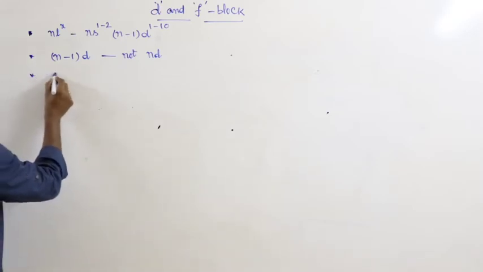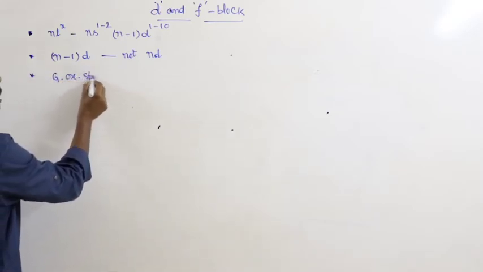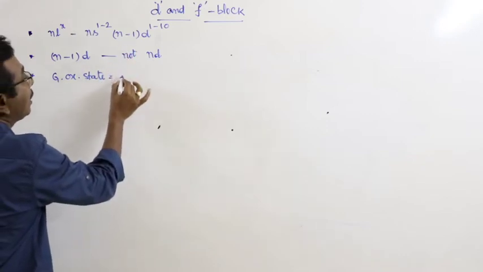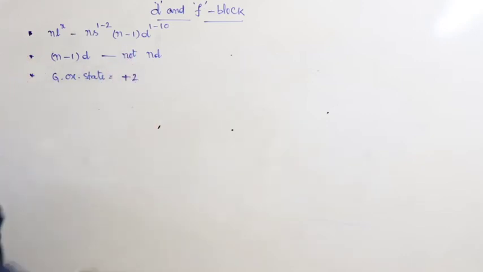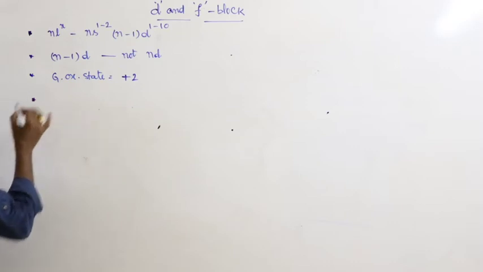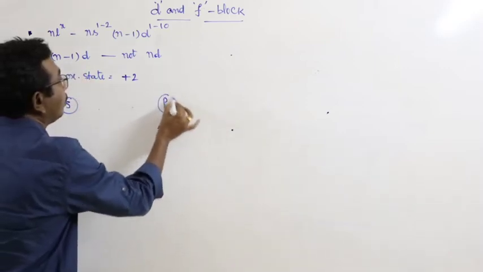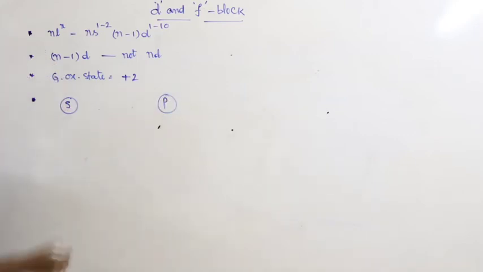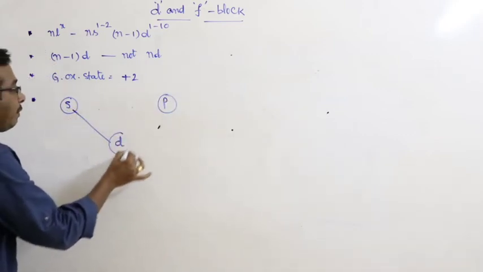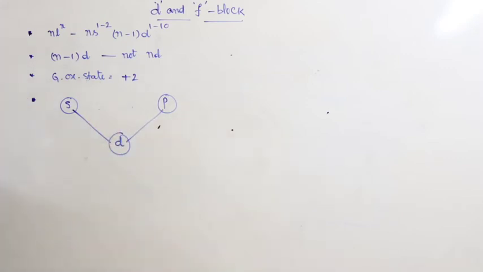And the general oxidation state of d block elements is +2. And here in the long form periodic table, the d block elements are present in between both s block and p block elements. This is the position of d block elements in the long form periodic table. And here you have to discuss some other aspects also.